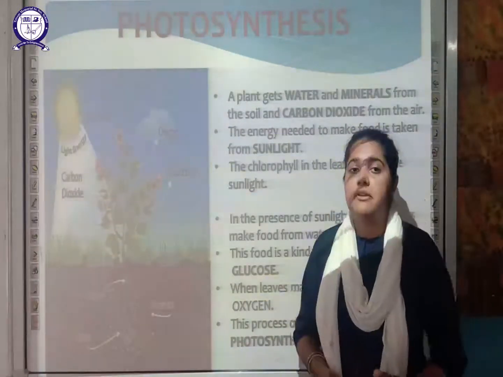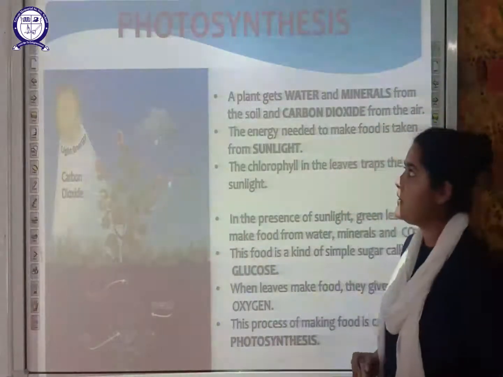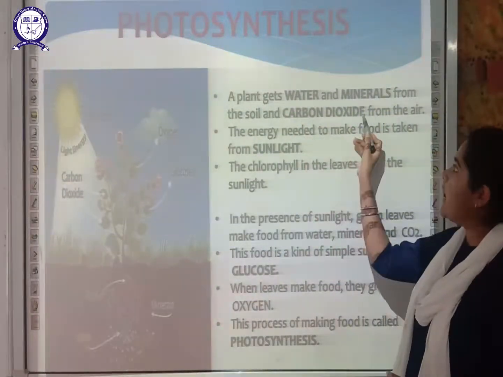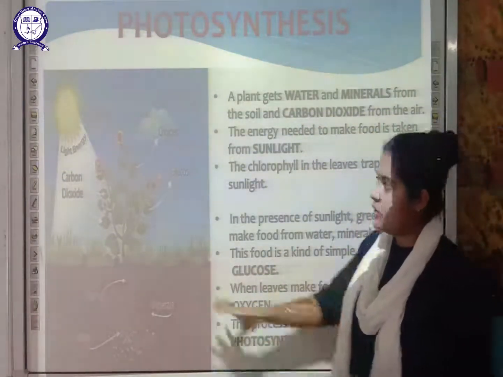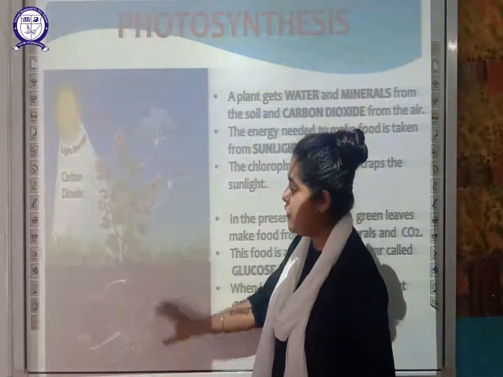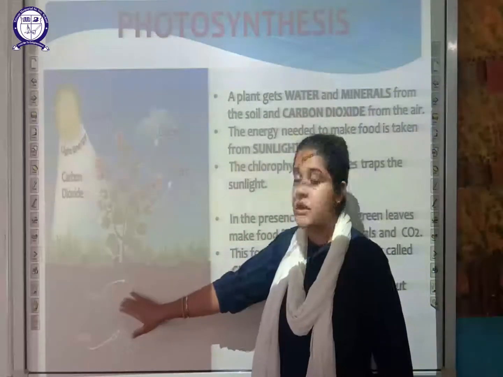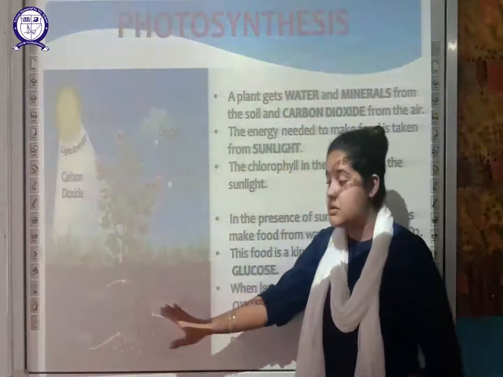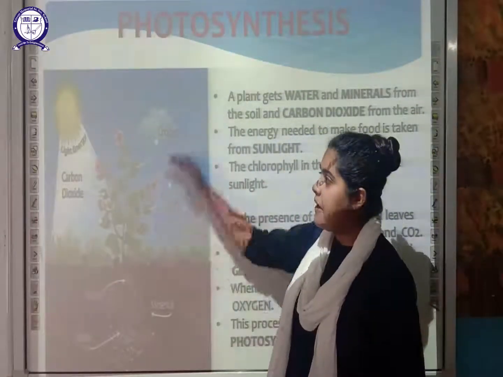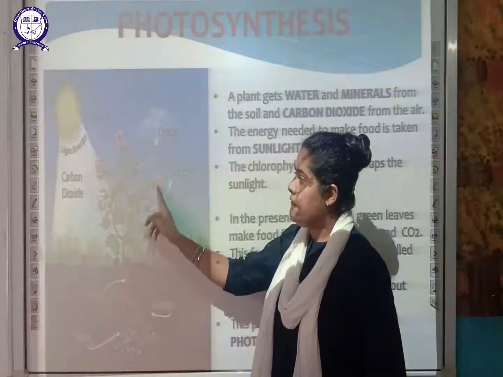The process by which plants make the food is called photosynthesis. So let us discuss what photosynthesis is. A plant gets water and minerals from the soil and carbon dioxide from the air. This is a pictorial diagram. You must first understand the different parts of the plant. The part below the surface of the earth is called the root system, which includes the root. The main function of the root is to absorb water and minerals from the soil. The part above the surface of the soil is the shoot system, which includes the stem, the leaf and the flower.